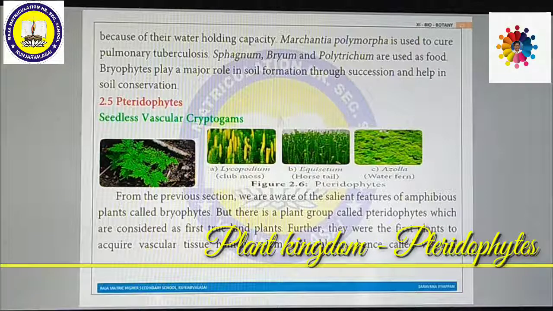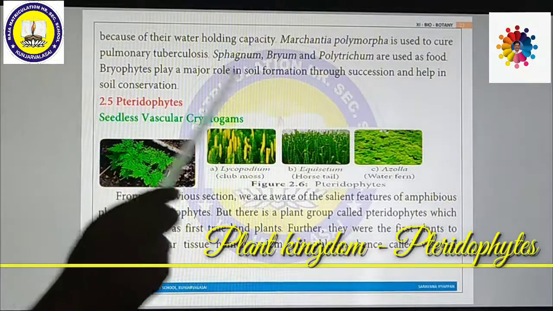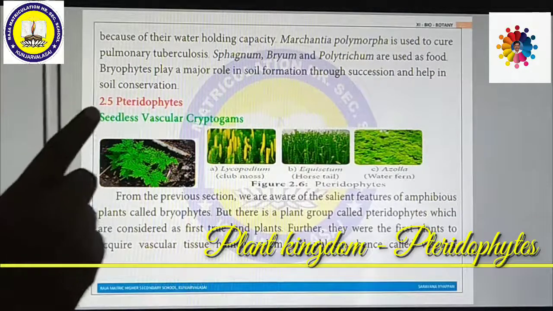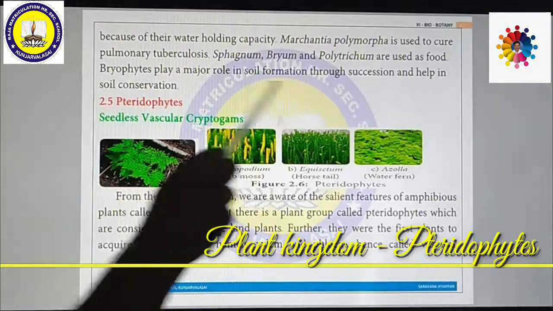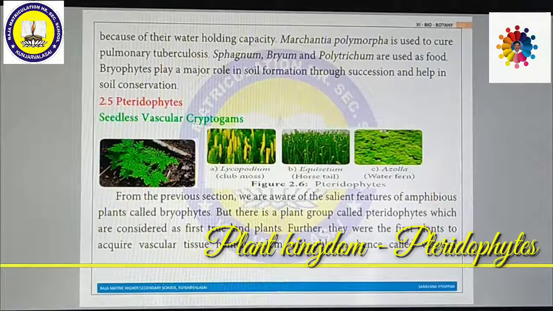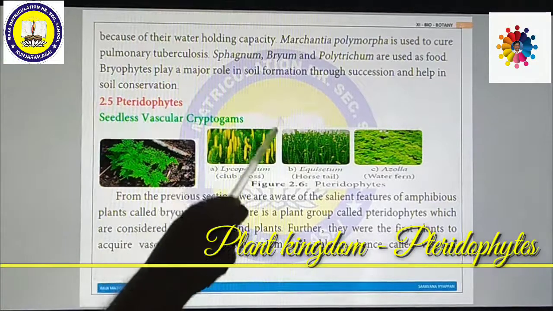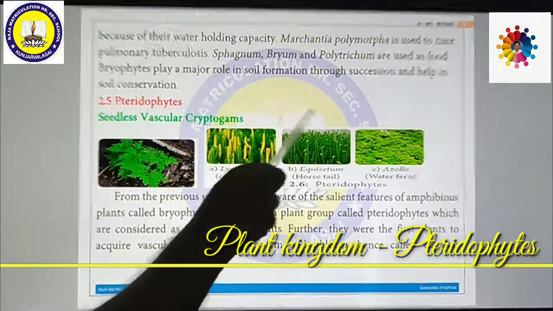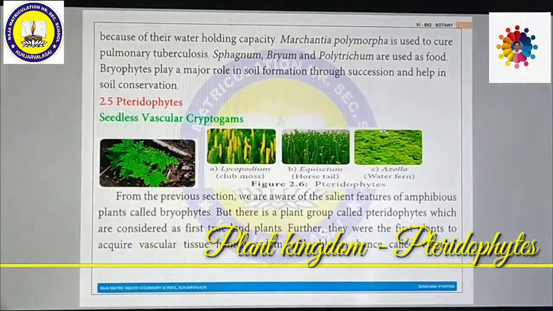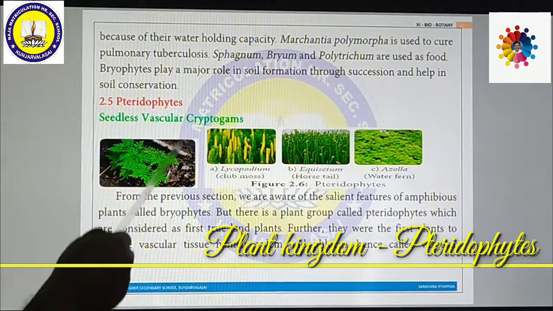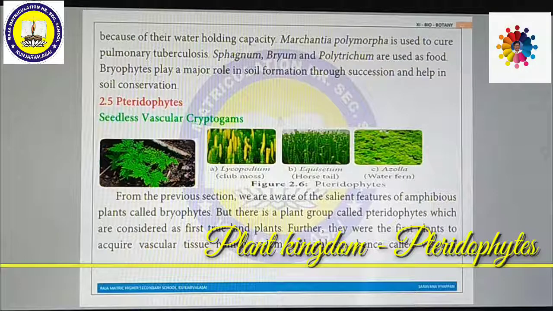Look at the picture. These are some examples of pteridophytes. These plants can be seen in hill areas like Ooty, Kodaikanal. In such areas we can see these pteridophytic plants. These are Lycopodium, club mosses. These are Equisetum. These are Azolla. These are available in our area. This is water fern. So these are all some examples. This is Nephrolepis. This is another kind of pteridophyte.